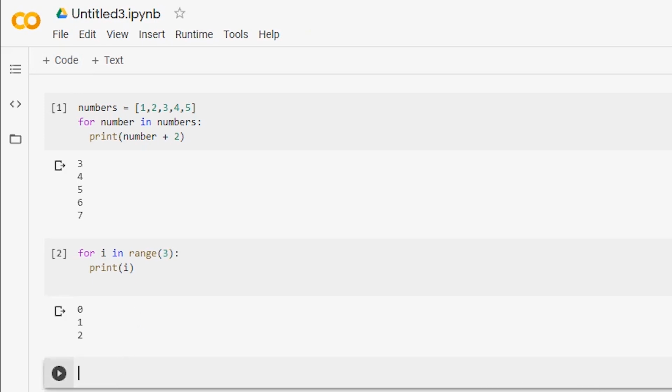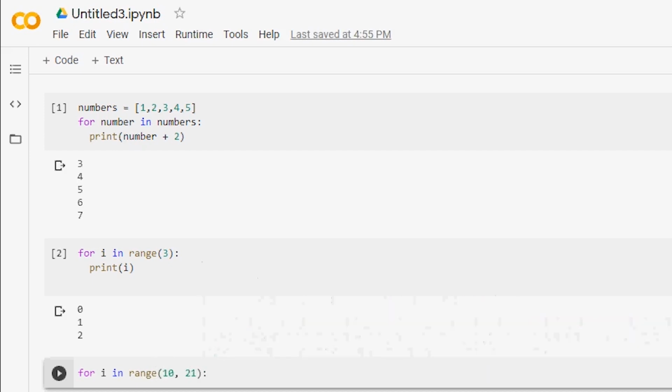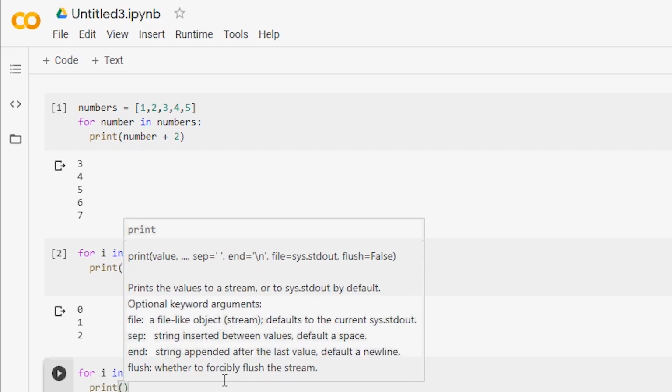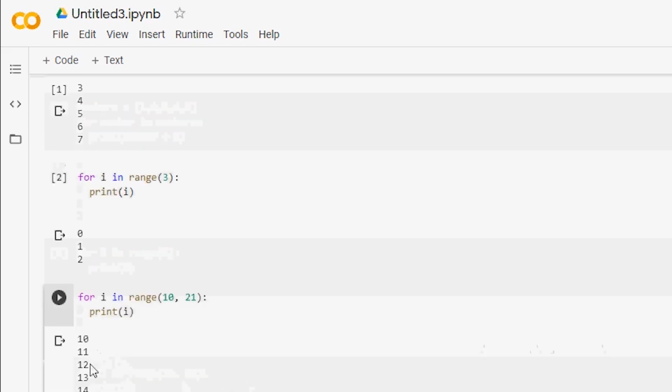So we're going to write our code: for i in range, and we're going to open a set of parentheses, and in here we're going to write 10 and 21. Close the parentheses and add a colon. Now we're going to click enter, write print, and open parentheses, and again the variable i, and this would result in this output. So 10, the numbers 10 all the way to 20.